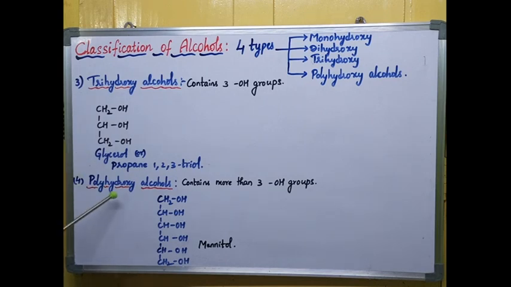If any alcohol consists of more than 3 OH groups, then we call it a polyhydroxy alcohol. The best example is mannitol. In mannitol you have 6 OH groups on 6 different carbons, more than 3 OH groups. Hence we call them polyhydroxy alcohols. So this is completely about classification of alcohols.